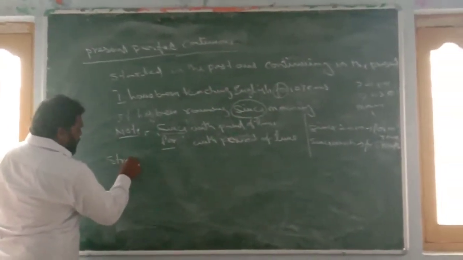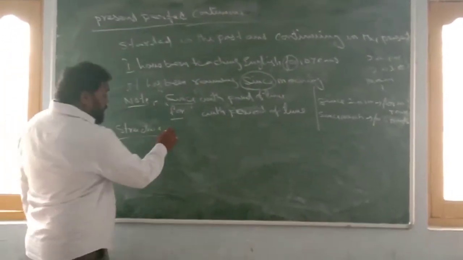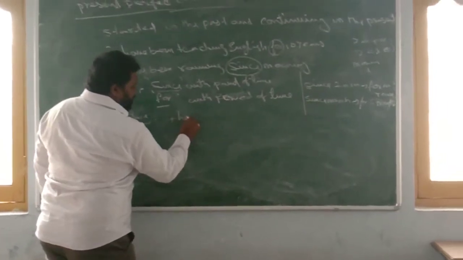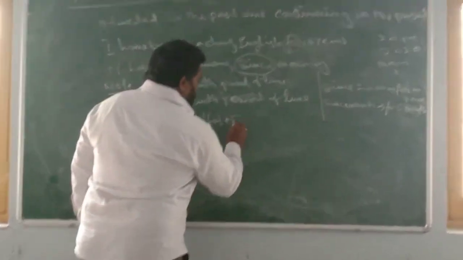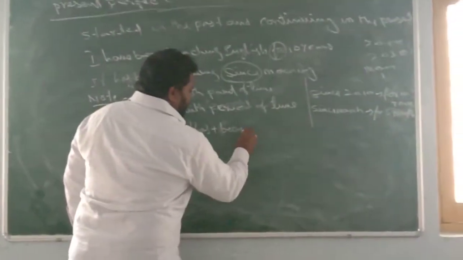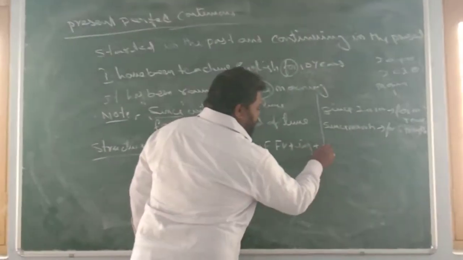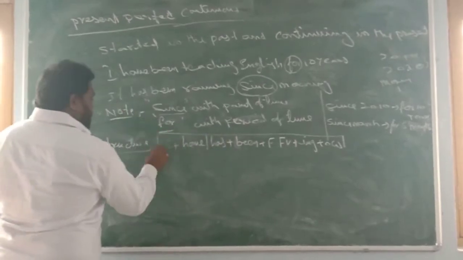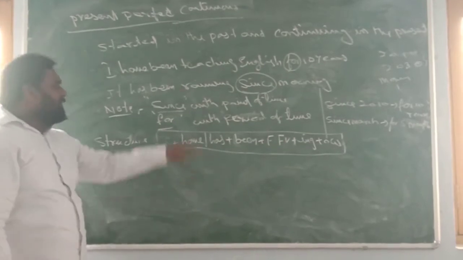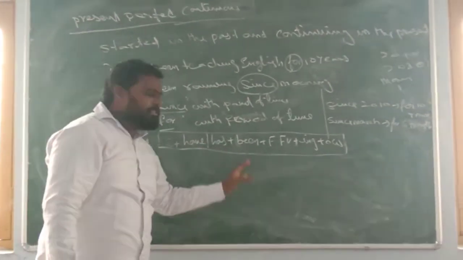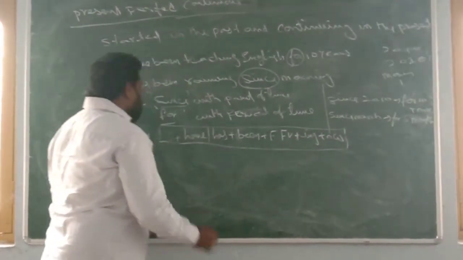The structure of present perfect continuous tense. Subject plus have or has plus been plus first form of a verb plus ing form plus other words. This is the structure of present perfect continuous tense. What is it? Subject plus have or has plus been plus first form of a verb plus ing form plus other words.